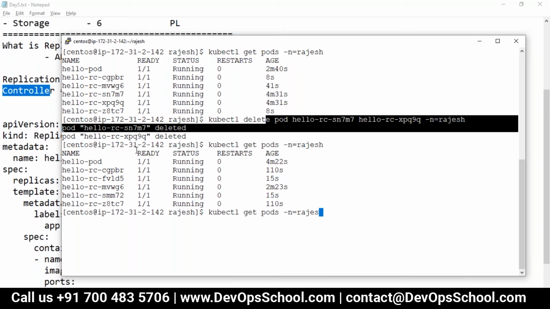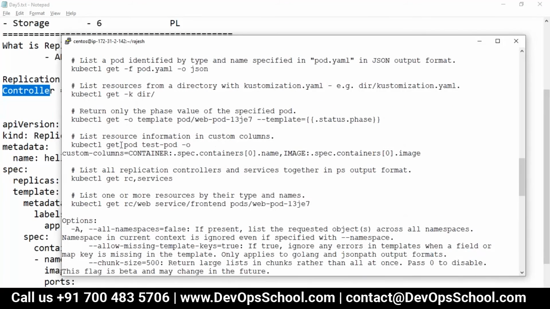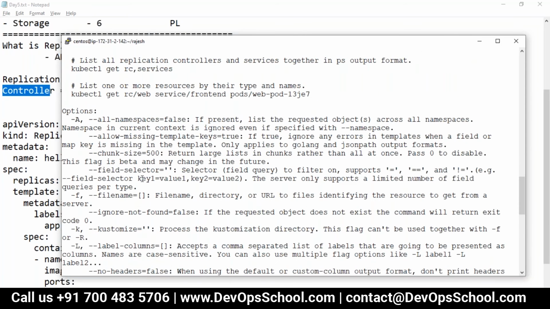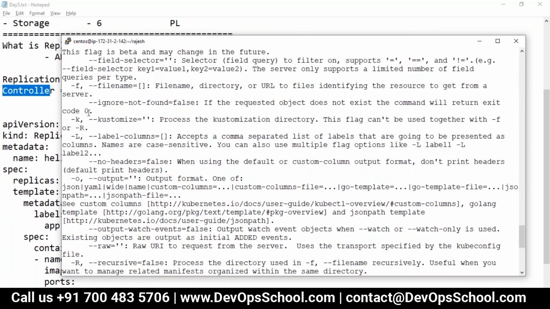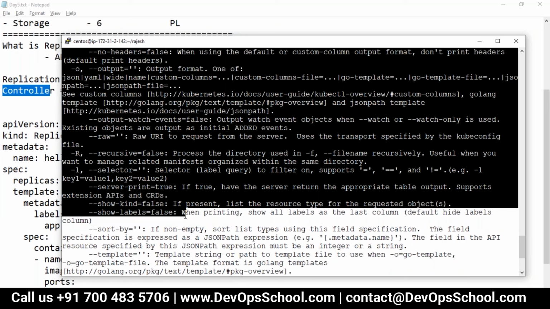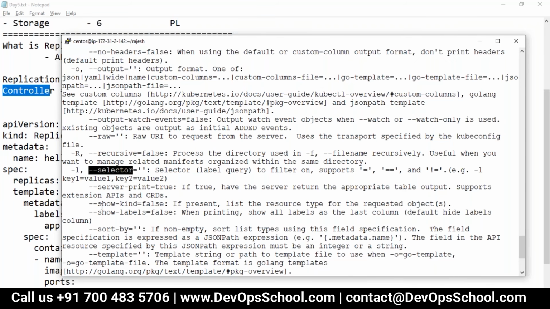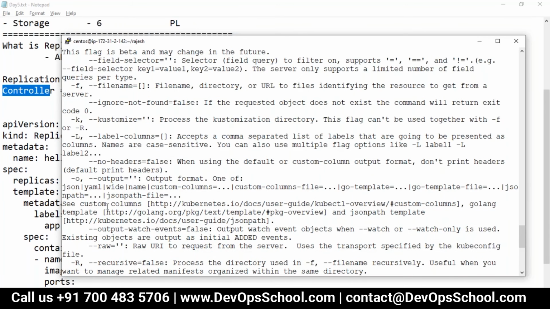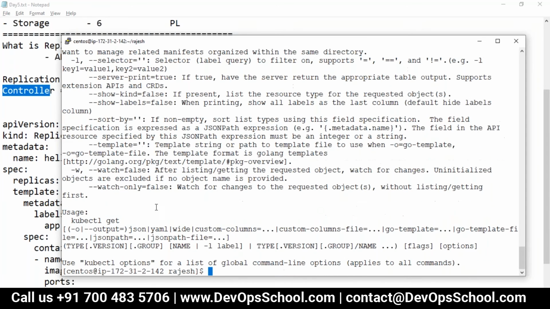Now again, if you want more information about this, I would request you to use the -h option, never forget. See here, you can get more options. See here, these are the options which I am showing you. This will be active for every command section. So you just see the selector, kind, read it one by one. We will understand many of these things, but not everything.